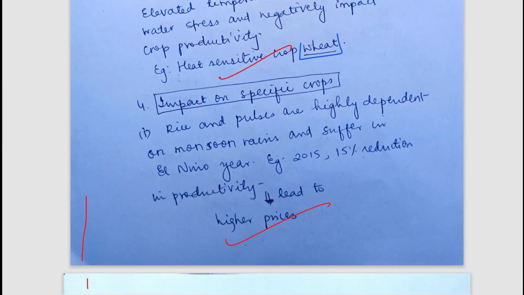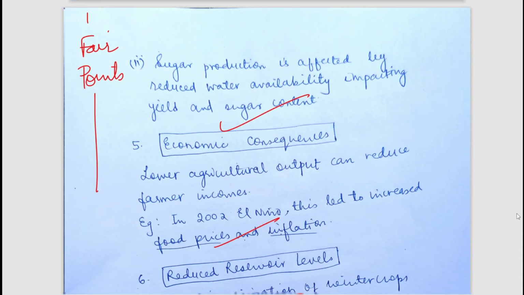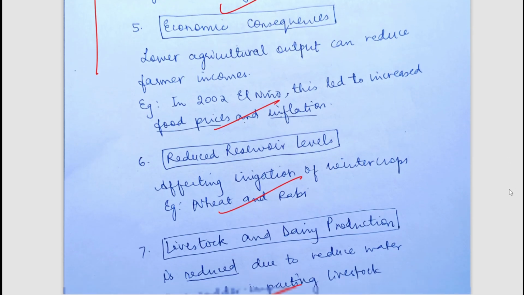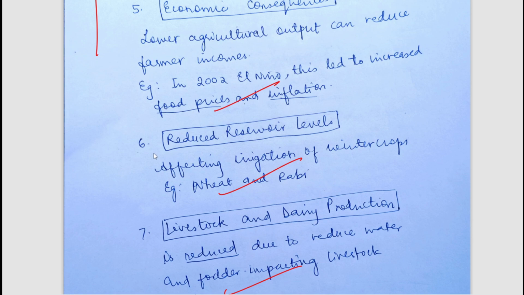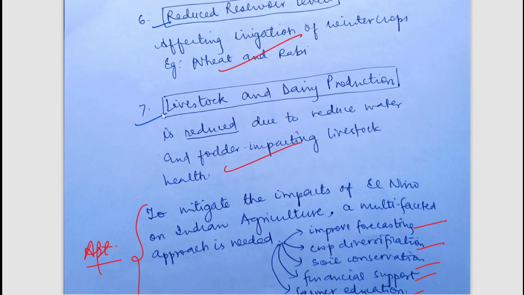There is certain impact on specific crops due to El Nino, and there is a huge reduction in yields, because we all know how dependent Indian agriculture is on monsoons, and due to El Nino there is huge depression in monsoons, which leads to a lot of yield losses. There are certain economic consequences also. Obviously, if the yield is low, the income of the farmers will be low. Reduced reservoir levels, obviously due to heat and lack of water, every water reservoir will be reduced, and it will affect irrigation. There are problems in livestock and dairy production.